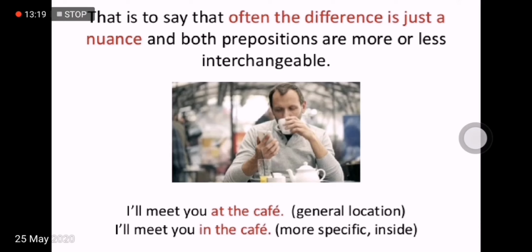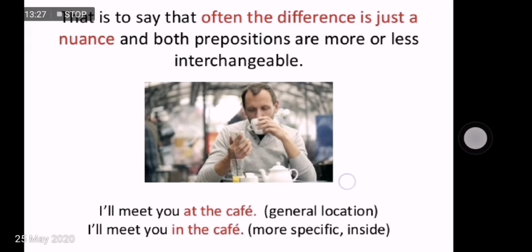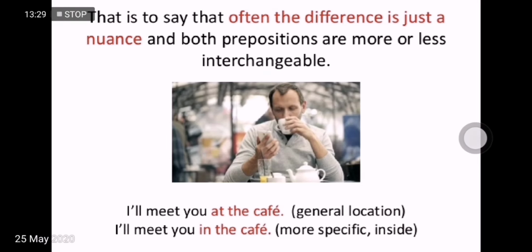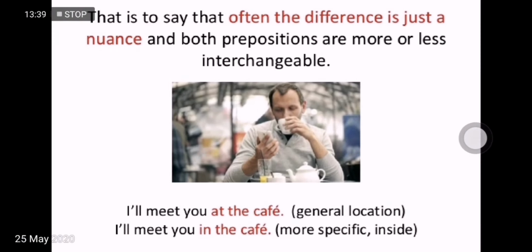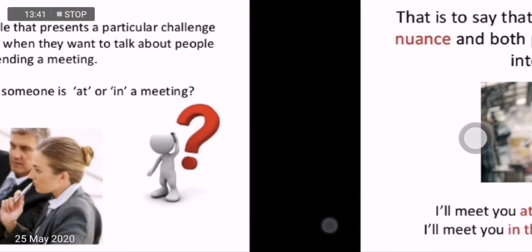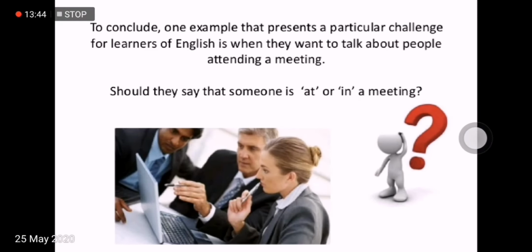I will meet you at the cafe. That's a general location. And example 2 is I'll meet you in the cafe. So this is more specific. It's inside a building. At the cafe may be somewhere else. It can be on the road. It can be at the door of the cafe. It can be on the terrace of the cafe. But here, if I will meet you in the cafe, it's more specific. It's actually an enclosed space inside the building.